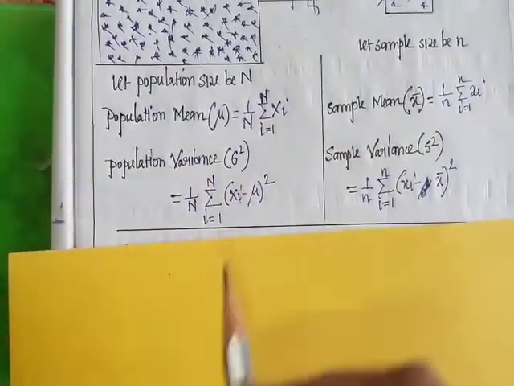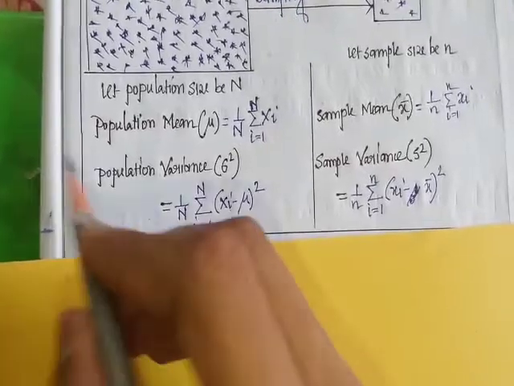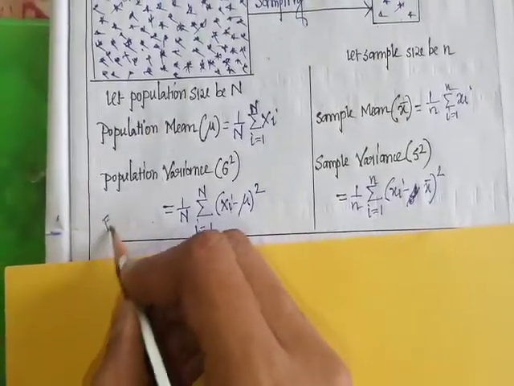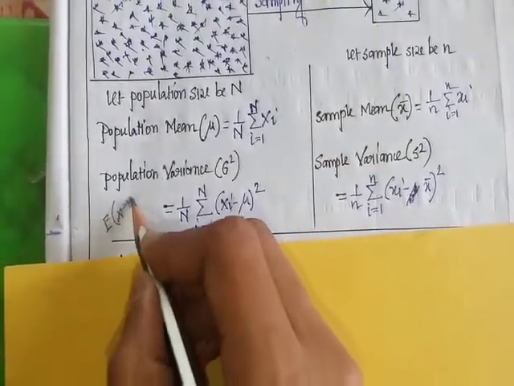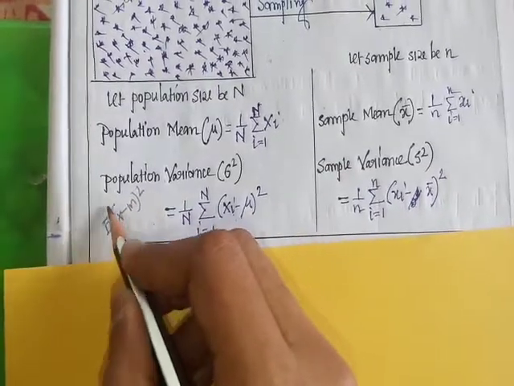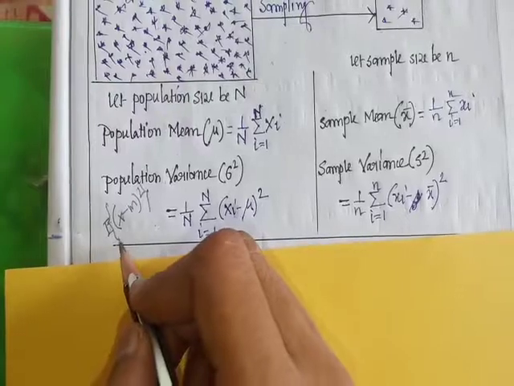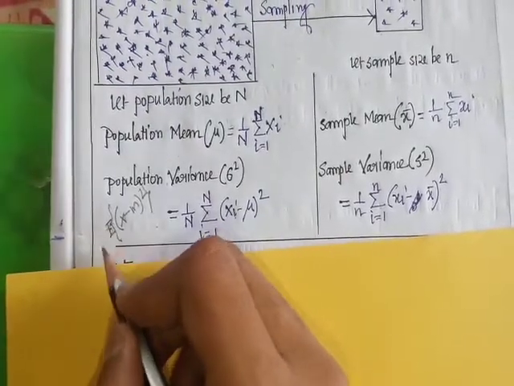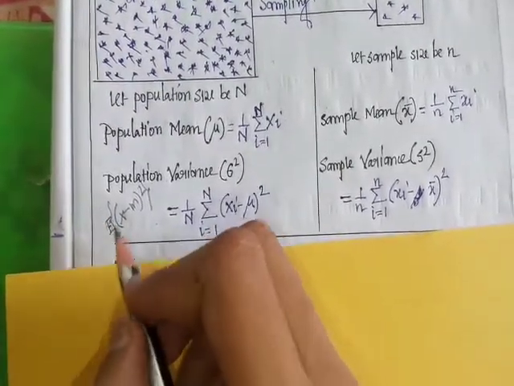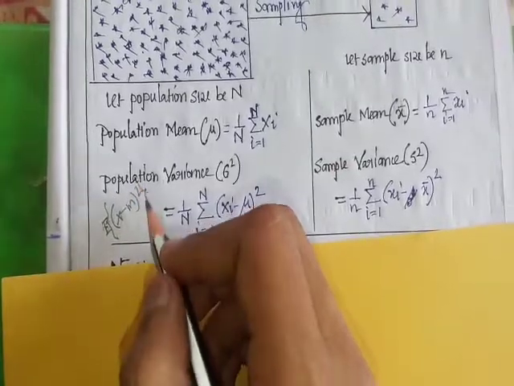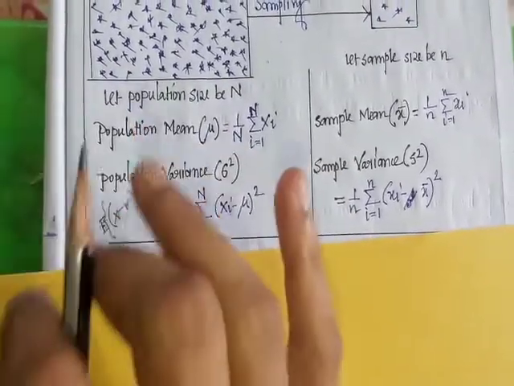We already discussed that the formula of variance is the expectation of x minus m whole square, the second order central moment. We also discussed that expectation is average.